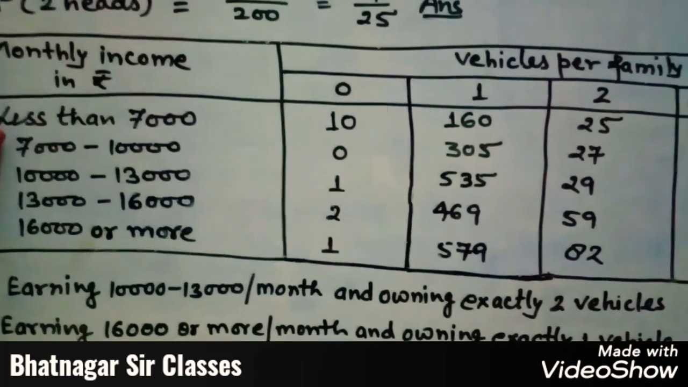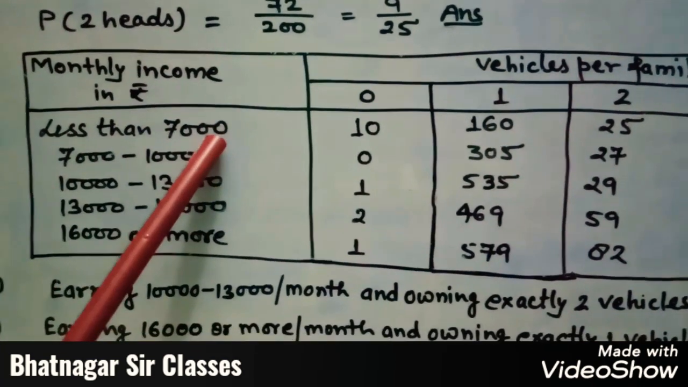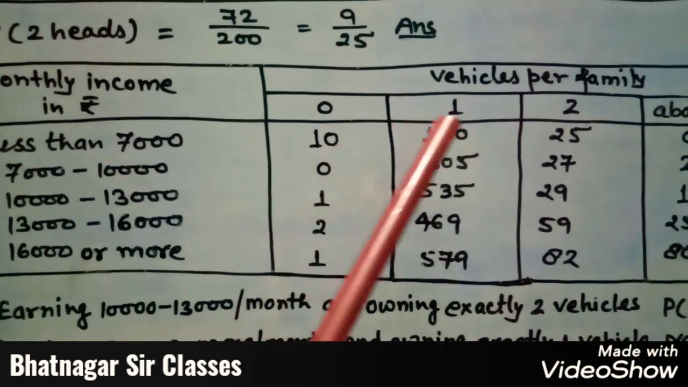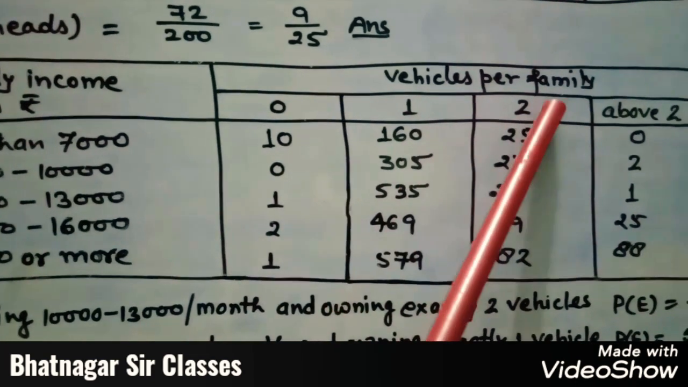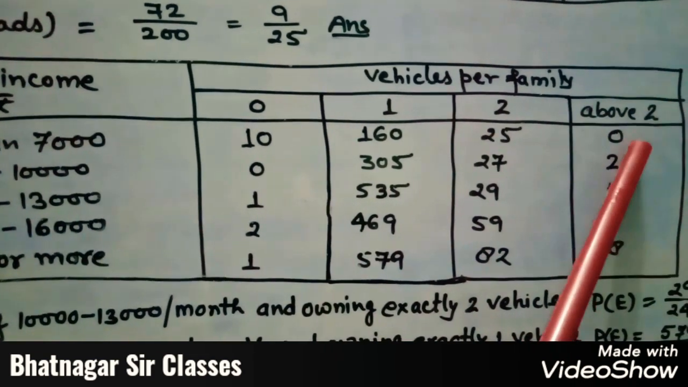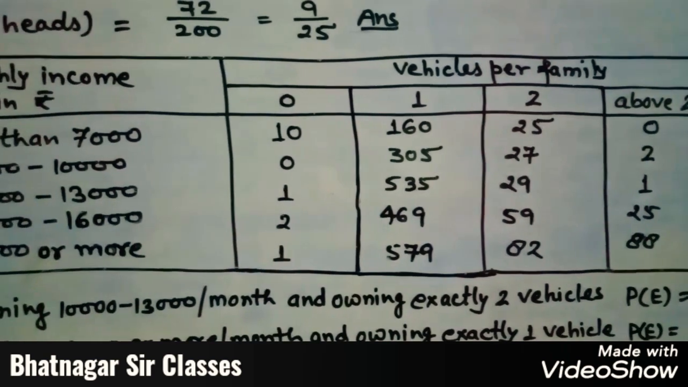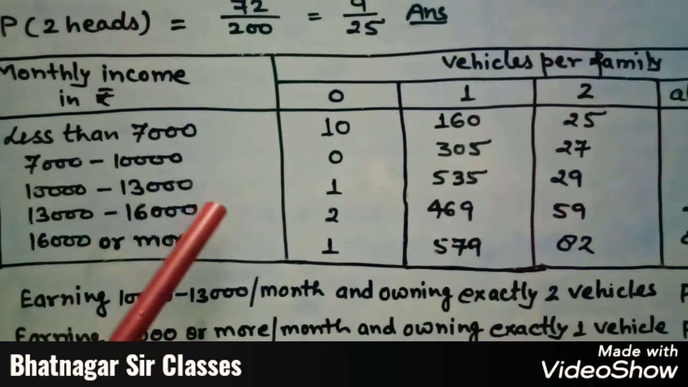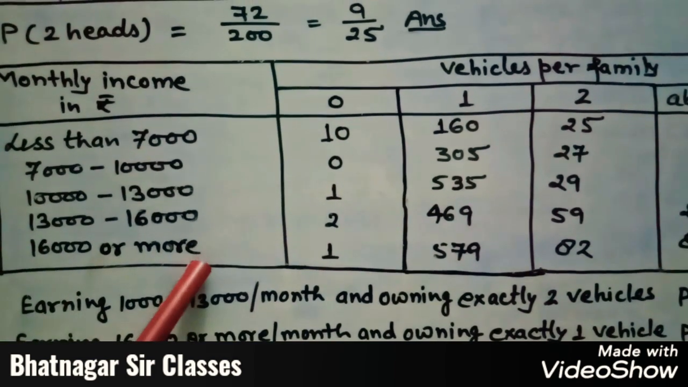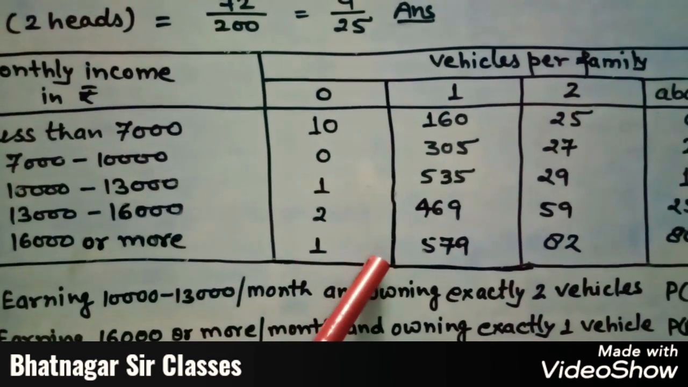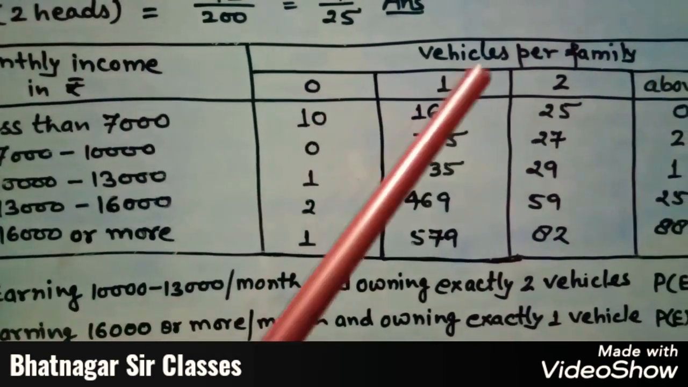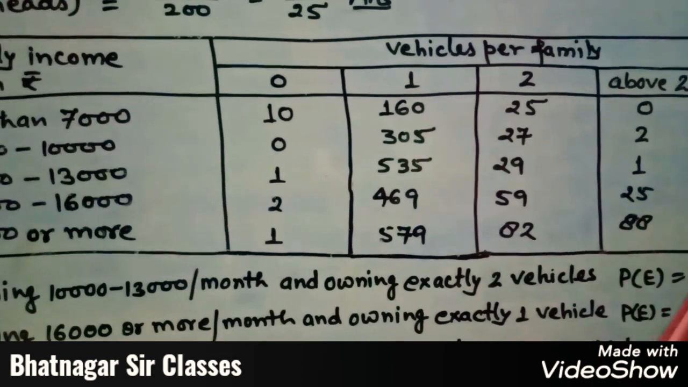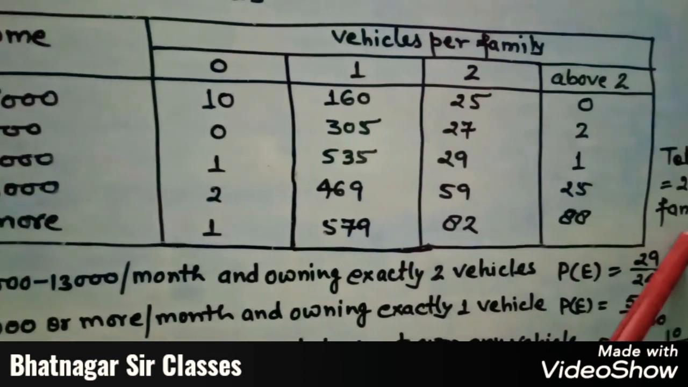So here slabs are given: less than 7,000, with no vehicles 10 families, 1 vehicle 160, 2 vehicles 25 and above 2 is 0. Similarly 7,000 to 10,000, 10,000 to 13,000, 13,000 to 16,000, 16,000 and more. So here the number of families having no vehicles, 1 vehicle, 2 vehicles or above 2 vehicles is given. So total families are given as 2400.